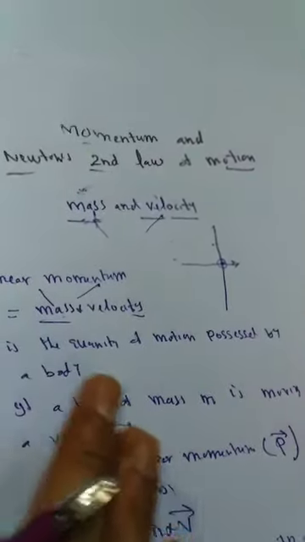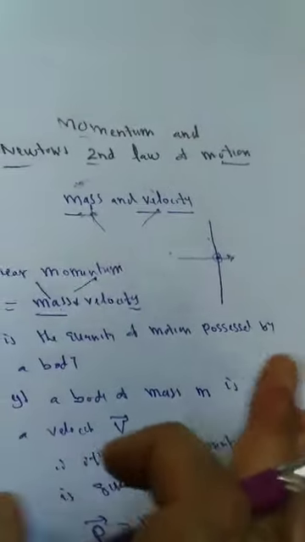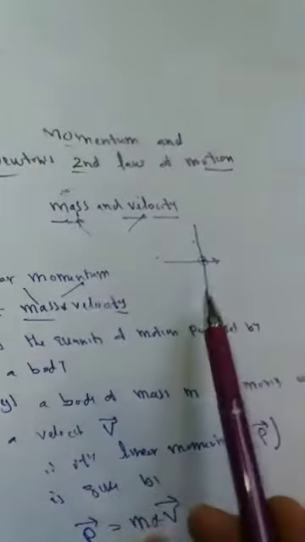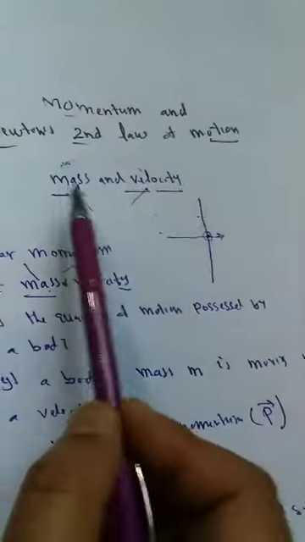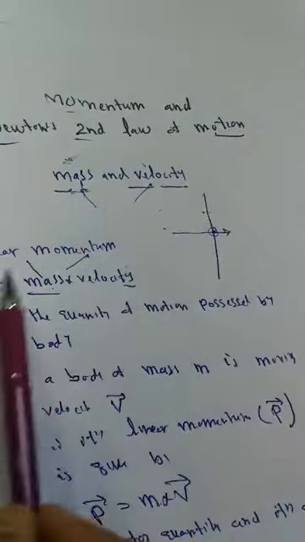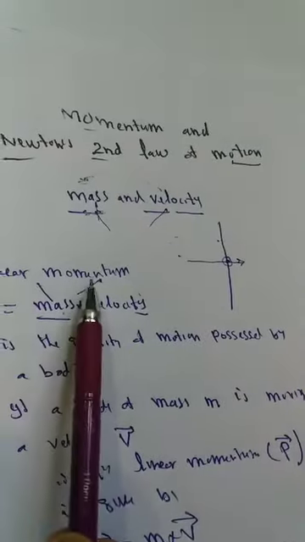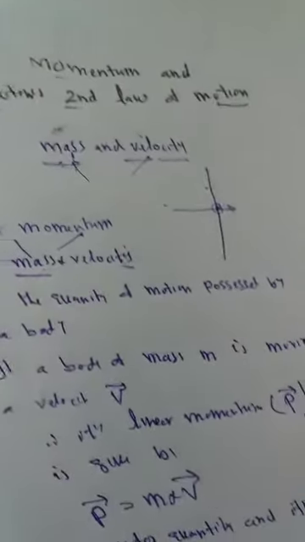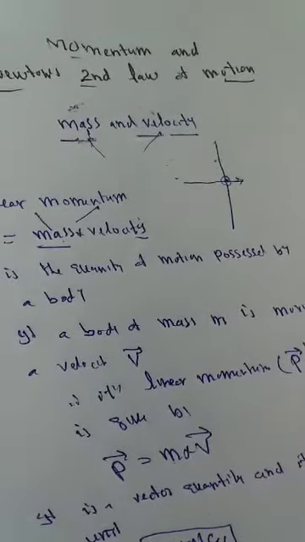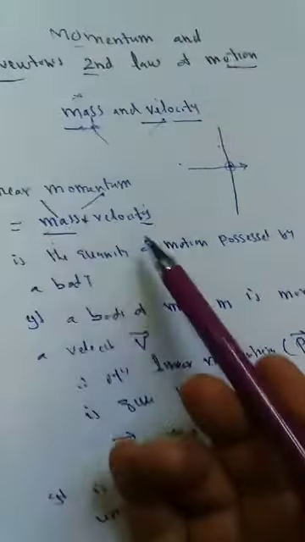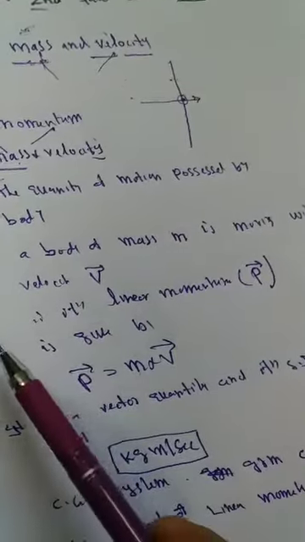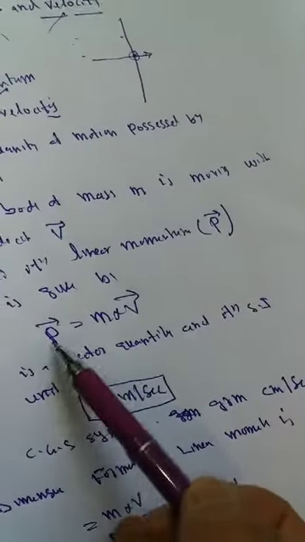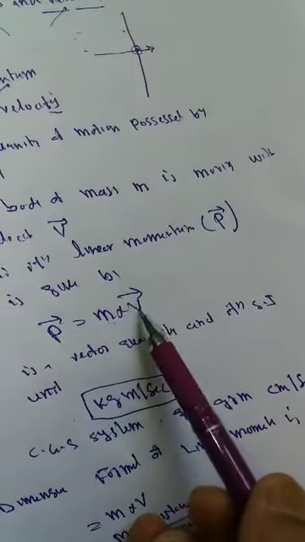That means Newton has related the motion of any body with mass and velocity. I have already discussed with you how motion can be related with mass and velocity. The product of mass and velocity he named momentum, or you can simply say linear momentum. That means the quantity of motion depends upon two things, mass as well as velocity. Now we take a body of mass m moving with velocity v. Mathematically we can write p is equal to mv.